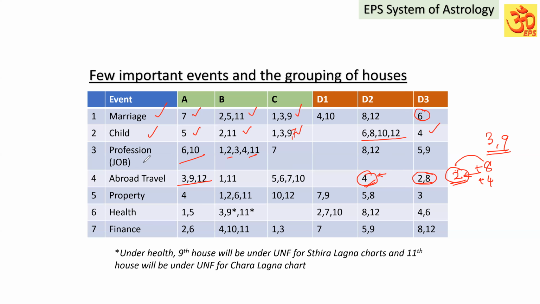Similarly, as I was explaining for the job, profession, 5 and 9 are D3. 6 and 10 are A, 5 and 9 are D3. But suppose the person is into creativity, into entertainment, for example nowadays all software, everything. Then the fifth house also will be strongly playing, because it is the house of intelligence and creativity. The fifth house will be playing a role.